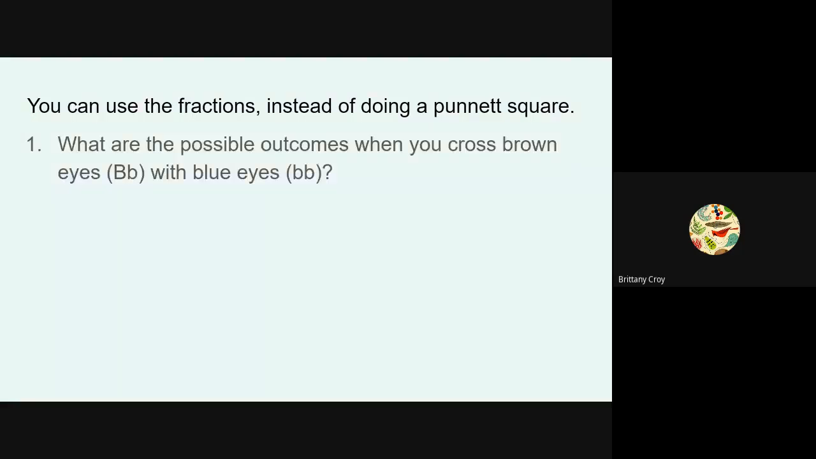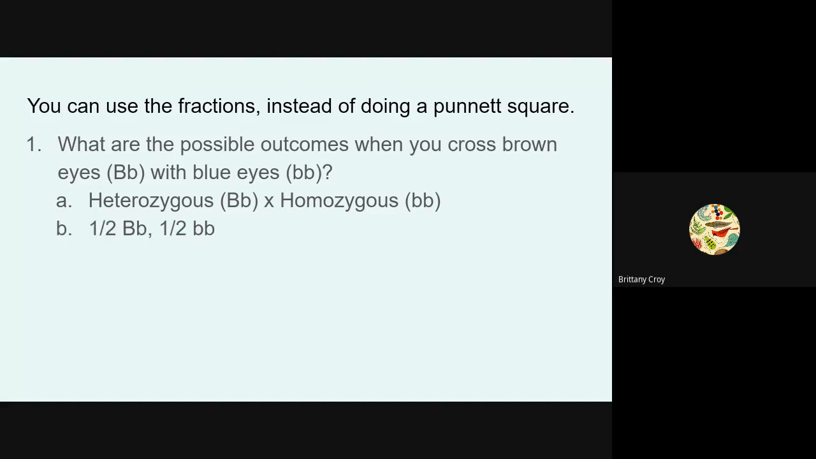What are the chances when you cross brown eyes with blue eyes? And I'm telling you the brown eyes are heterozygous. So this is a cross of heterozygous by homozygous. So we can think in our heads, when you do that Punnett square, half of them are going to be big B, little b, and the other half are going to be little b, little b. So we know that it will be 50% brown eyes and 50% blue eyes.